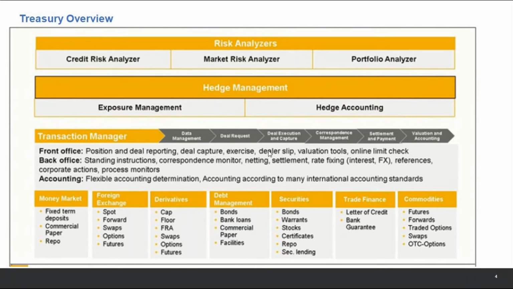So that kind of thing we check in credit risk analyzer: the credit ratings of the company, the credit ratings of banks, how to make sure that counterparty risk can be avoided. Market risk analyzer mostly covers the part where we see the current market situation and do some analysis based on exchange rate, interest rate, and all these things, and make sure that for the changes in the market, we can create scenarios in the system.